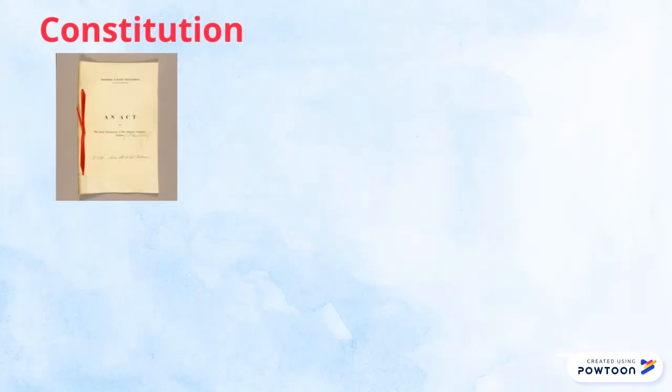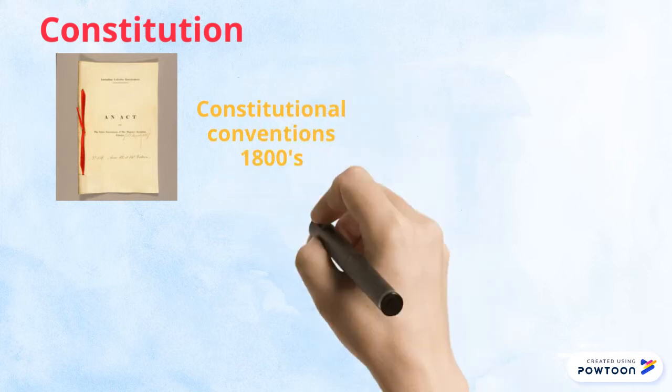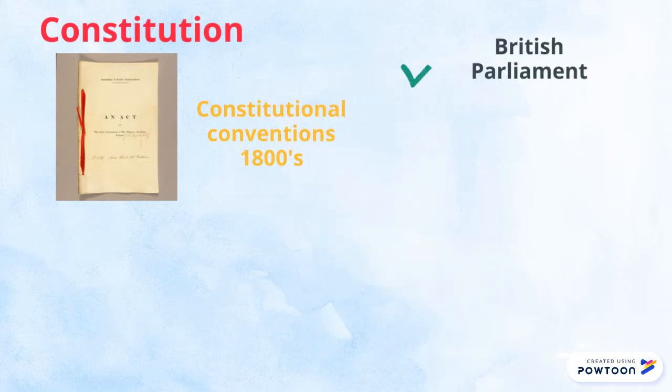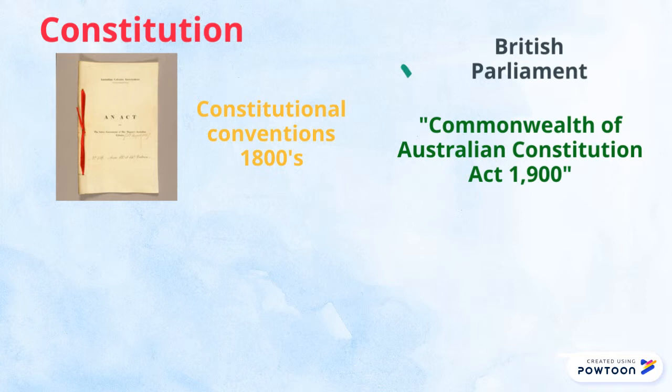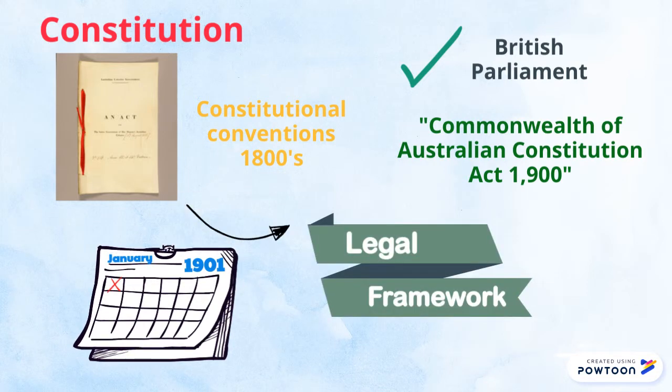The Australian Constitution was drafted at a series of constitutional conventions held in the 1800s. It was passed by the British Parliament as part of the Commonwealth of Australia Constitution Act 1900 and took effect on the 1st of January in 1901. The Constitution is the legal framework for how Australia is governed.